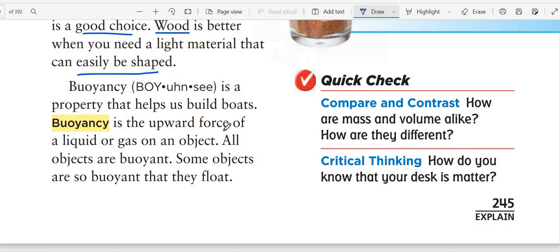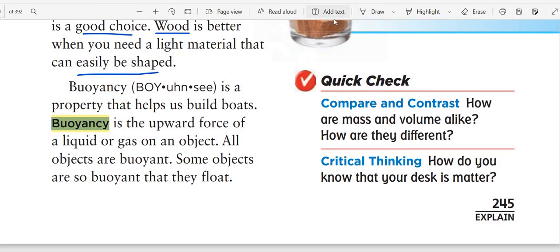Buoyancy is the property that helps you to build a boat. It is the upward force of a liquid or a gas. All objects are buoyant, and some objects are so buoyant that they can float. Okay, so when we talk about buoyancy, I'm telling you something's going to float and something's going to sink.